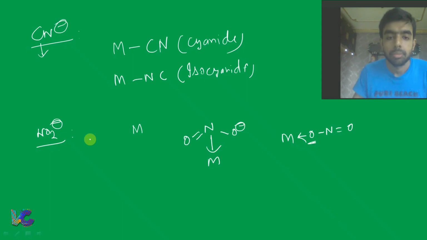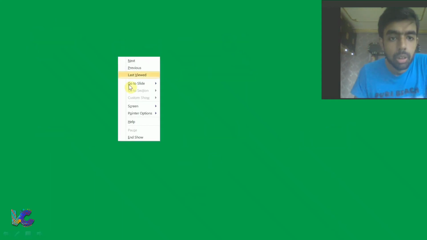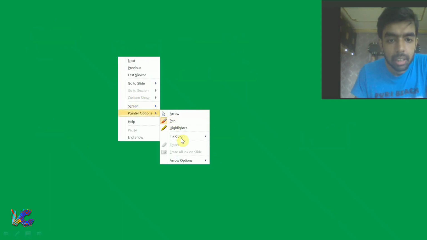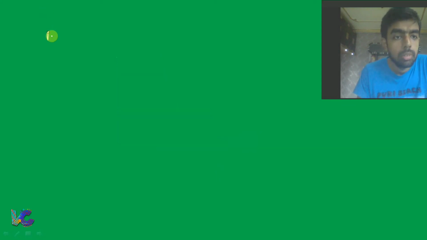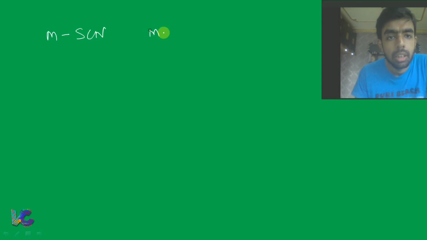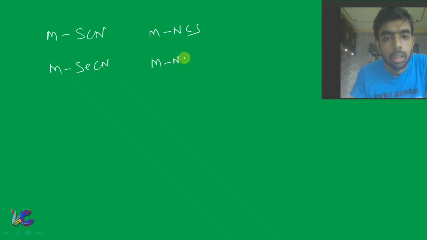Fine. Another example of an ambidentate ligand you can take is thiocyanate and isothiocyanate: M-SCN, M-NCS, or the seleno ligand, M-SeCN or M-NCSe, like this.